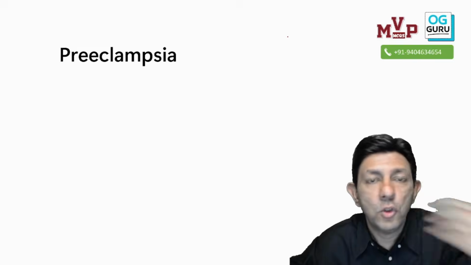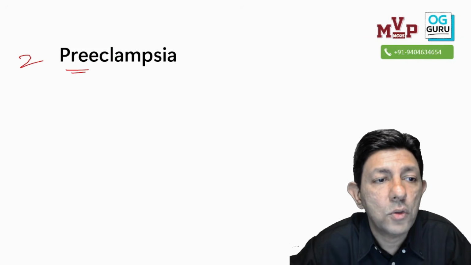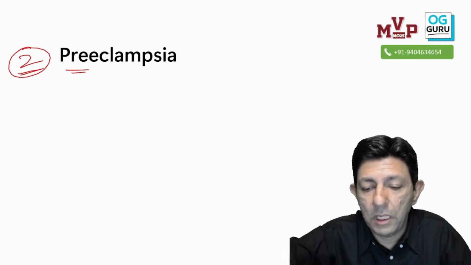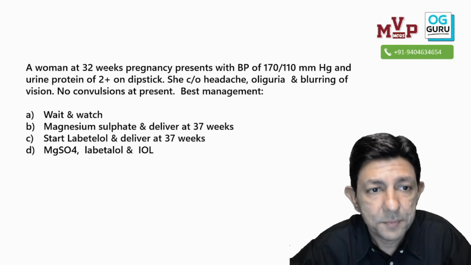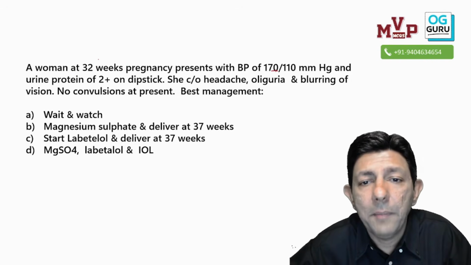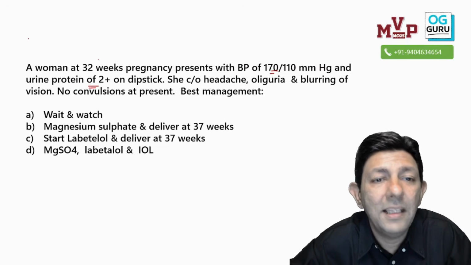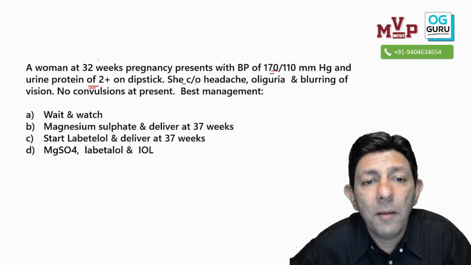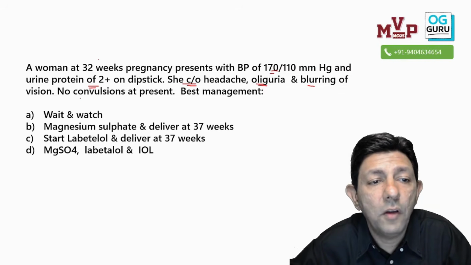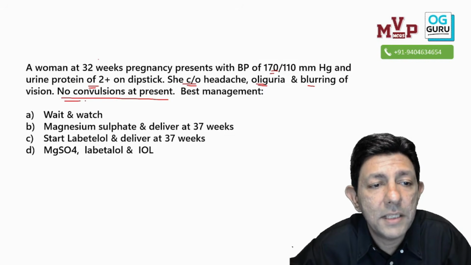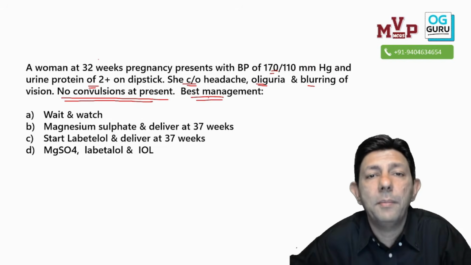The second short topic which is going to be asked to you is the topic of preeclampsia. Now let us see. 32 weeks pregnant lady, BP 170/100, urine albumin +2. So this is basically preeclampsia. High blood pressure, complains of also headache, oliguria, blurring of vision, no convulsions at present. Very good. That is given to you. What is the best management?